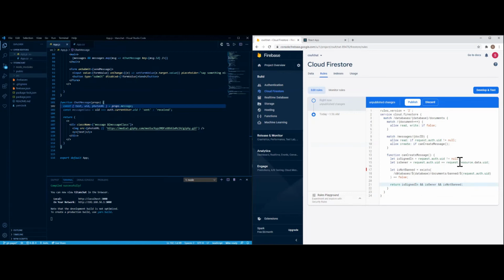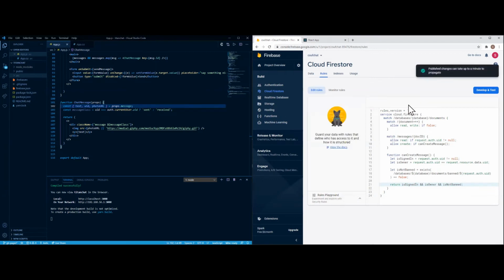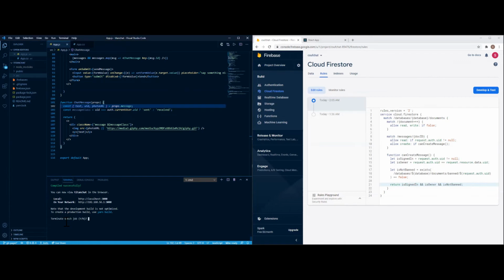Okay, so after all this, we're going to click publish. So from there, I'm going to stop this for a minute. What we're going to do is bring over the functions to our code, basically.